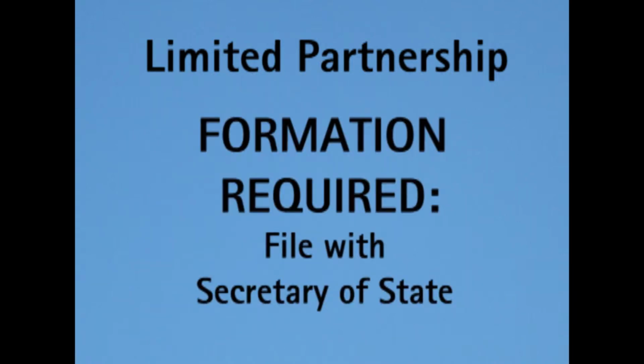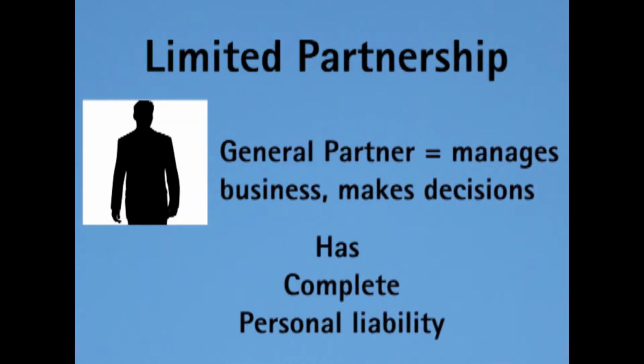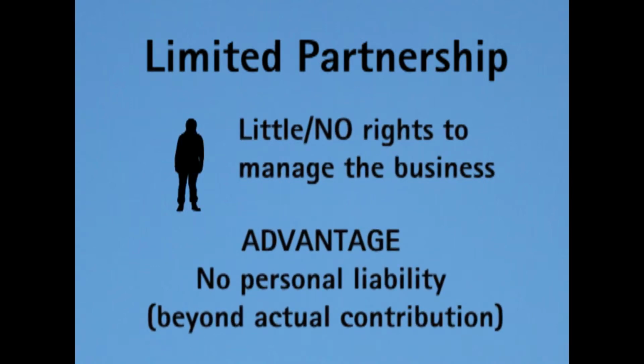For the limited partnership, that has at least one general partner and one limited partner. How do you form it? State filing is required with the Secretary of State. The general partner is the controlling partner who manages the business and makes decisions on behalf of the partnership. The general partner has complete personal liability. The limited partner has little to no rights to manage the business or to act on behalf of the partnership. The limited partner is not liable for partnership obligations beyond what the limited partner contributed.